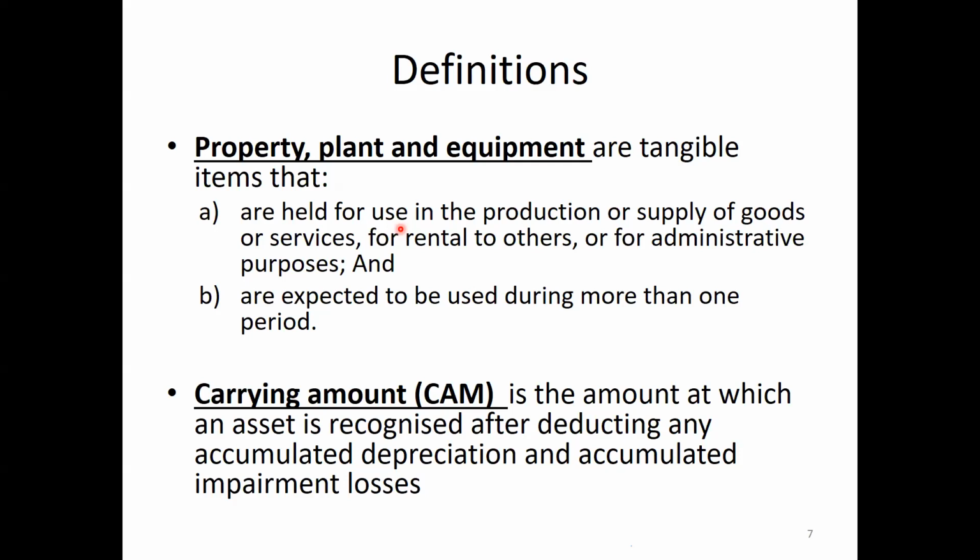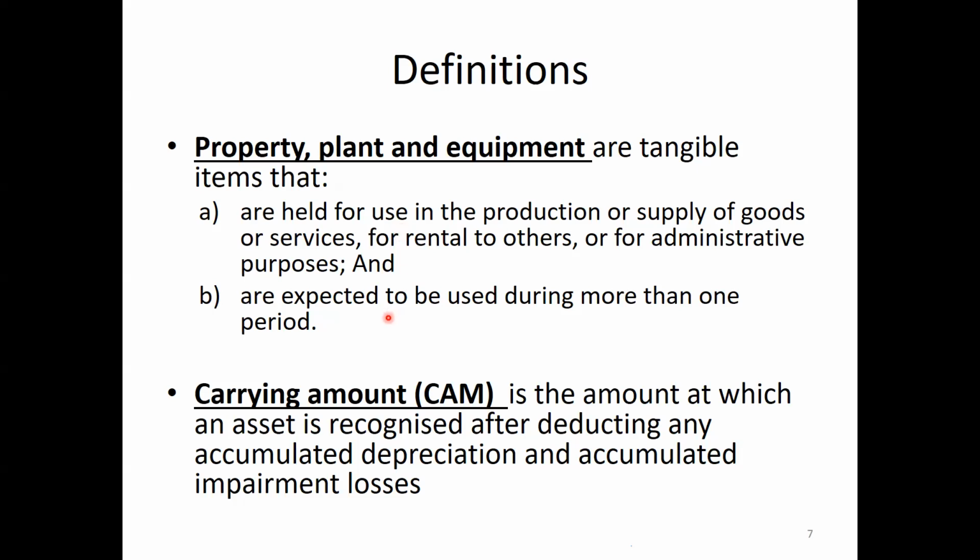and we can give those rooms and buildings for rent for the purpose of earning rent income. So that building can be categorized as property, plant and equipment. Or for administrative purposes. So we have a building, and we are using that building for administration. So that also comes under LKS 16.